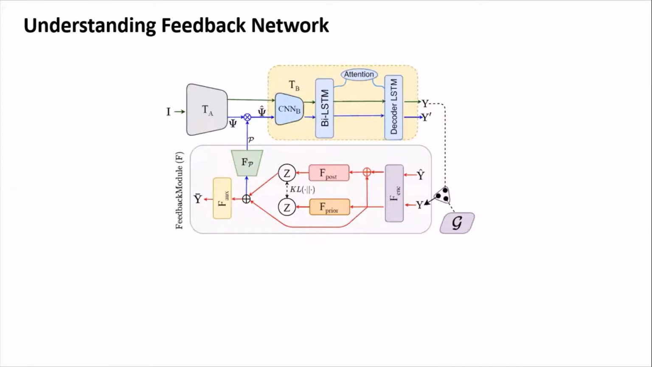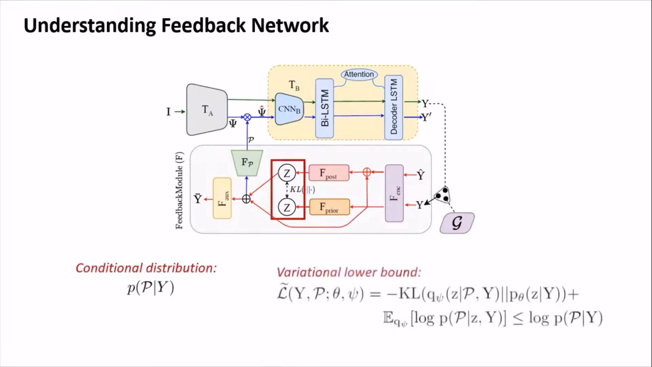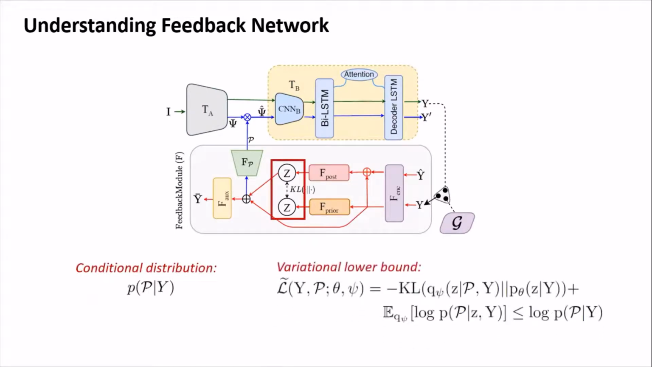Our goal is to model a conditional distribution P of rho given Y, from a discrete predicted character space Y to the transformation parameter space rho of the feedback conditioning layer via a feedback network based on a conditional variational autoencoder. The variational lower bound of this conditional distribution can be written as shown in the slide. Ideally speaking, rho is supposed to adjust the activation map psi in a way that predicts the ground truth Y hat when passed through TB.